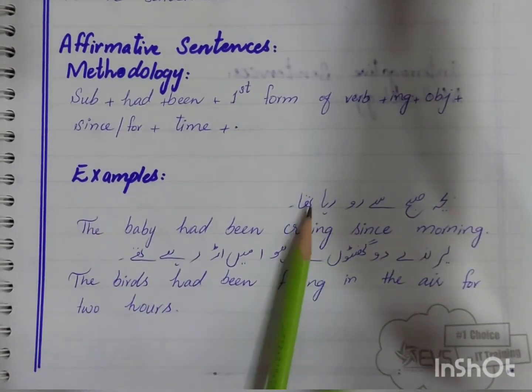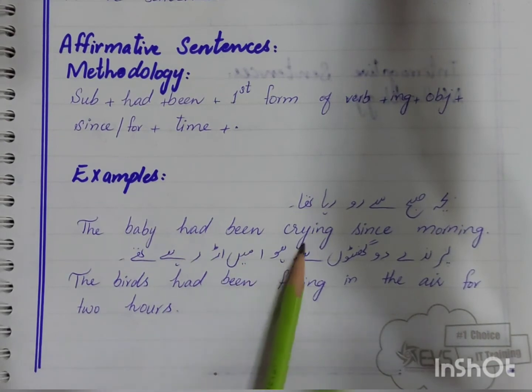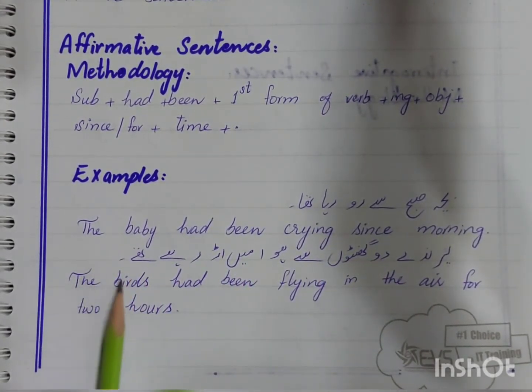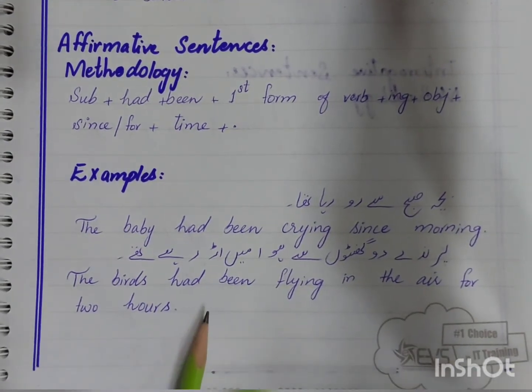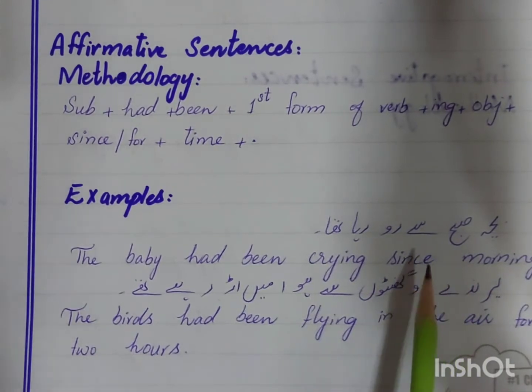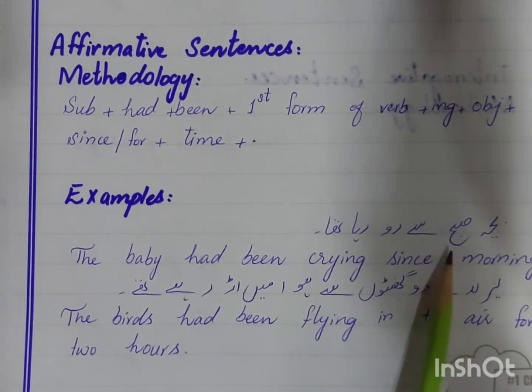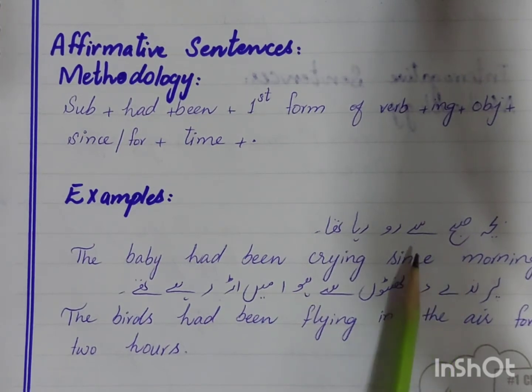The child had been crying since morning. The birds had been flying in the air for 2 hours. In the first sentence, we know the exact point when the action started, since morning. Then we use since. Here we have a period, so we use for 2 hours.